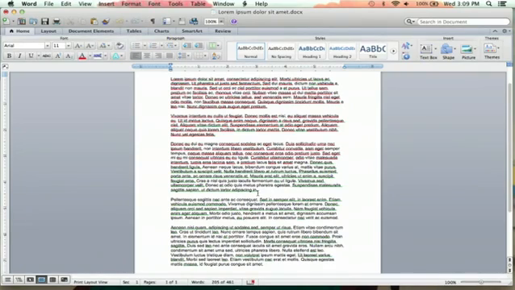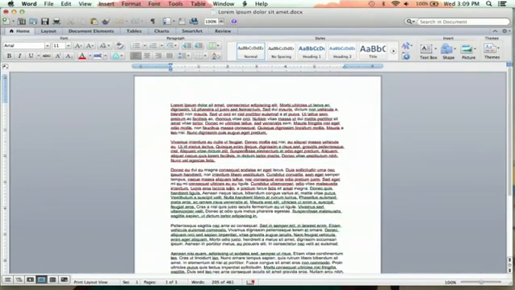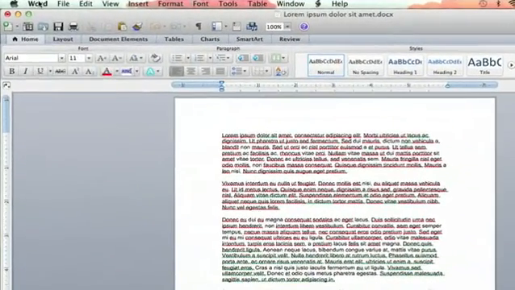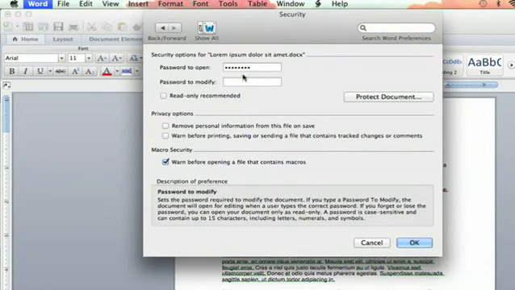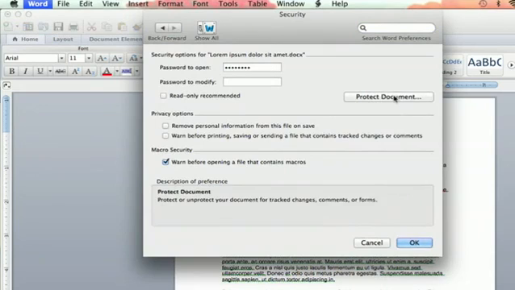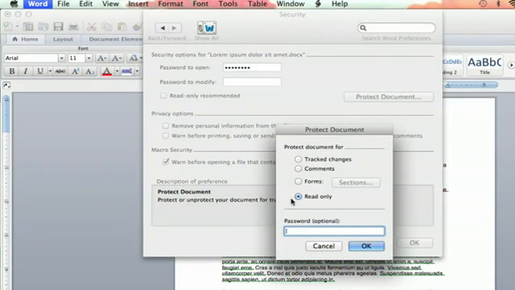So I have this document, and there's a bunch of words, and I don't want any more edits. So I'm going to go up to Word and Preferences. And then I'm going to go into Security. I'm going to click that. And then I'm going to click Protected Document and make it read only. And then I'm going to insert a password in.